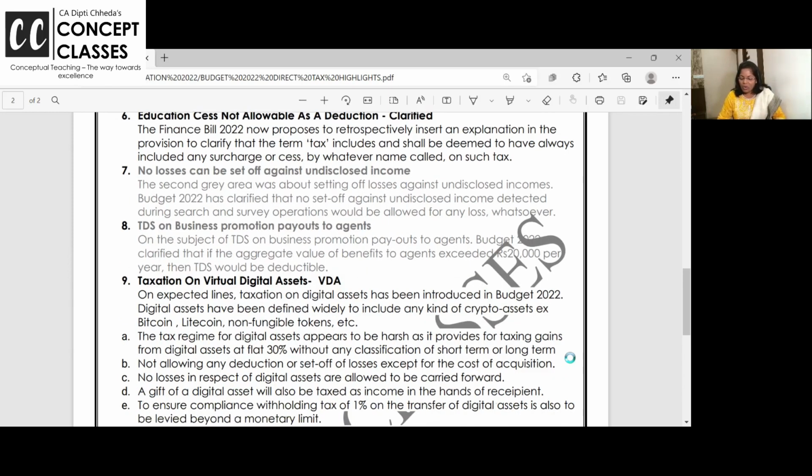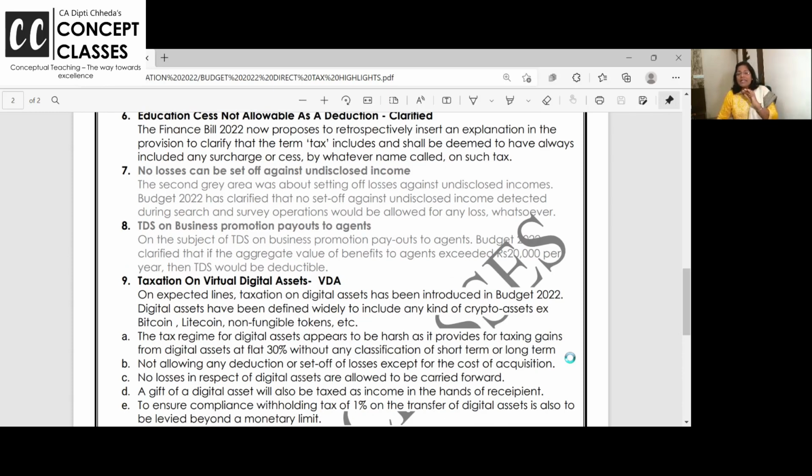Continuing, no losses can be set off against undisclosed income. Super. If there is a search, raid or survey at your place, and undisclosed income or investment is recovered and unearthed, I hope you all know it's already taxable at 78%, 60% tax and then surcharge and cess.